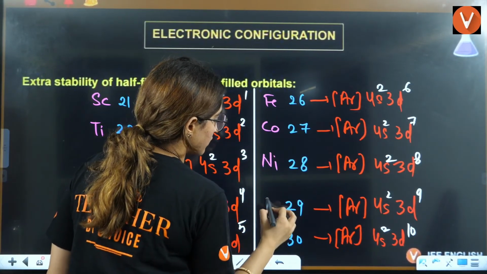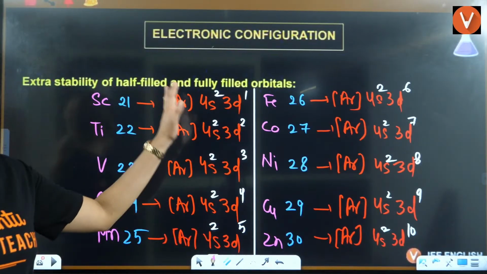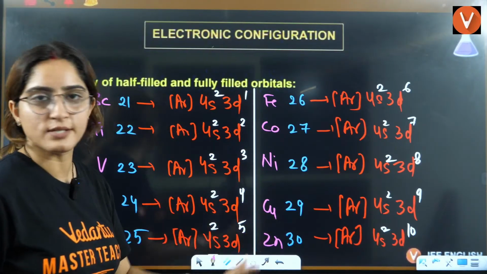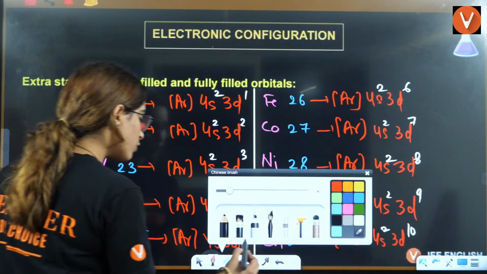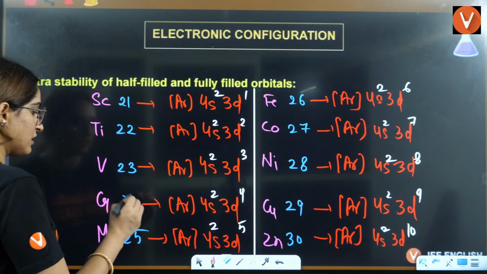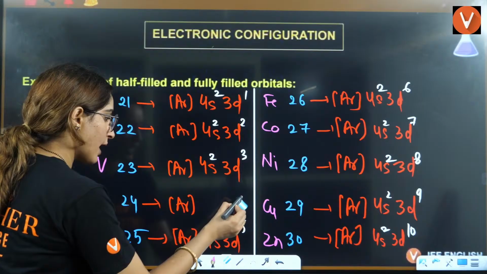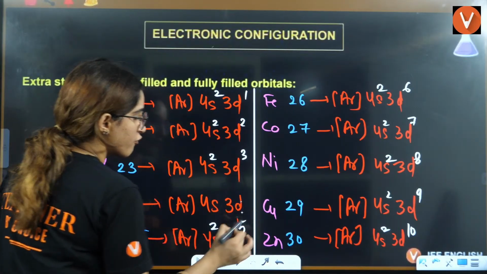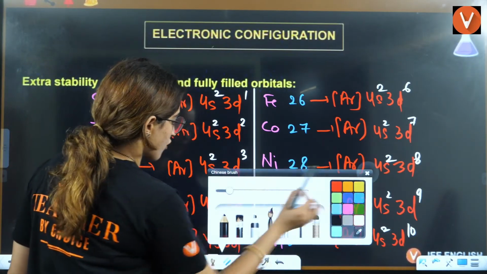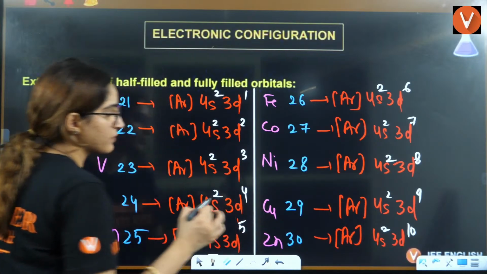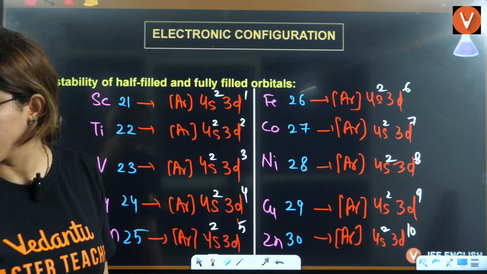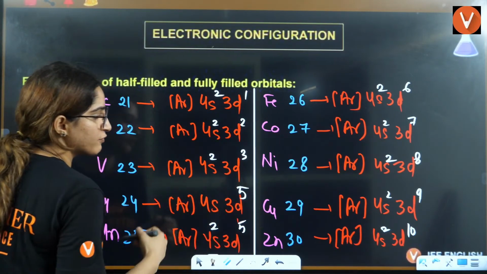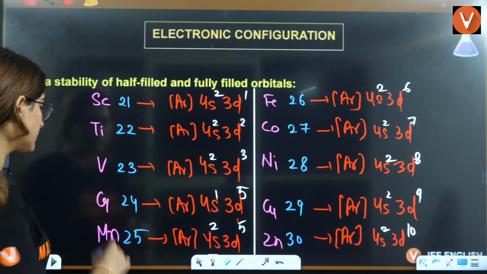Scandium, titanium, vanadium, chromium, manganese, iron, cobalt, nickel, copper, zinc. Very important. Now, here what happens, this is exceptional. Here it was 4s2 3d4. But half-filled electronic configuration is very stable. So, one electron will jump here, it will become 5 and this will become 1. This is exceptional.